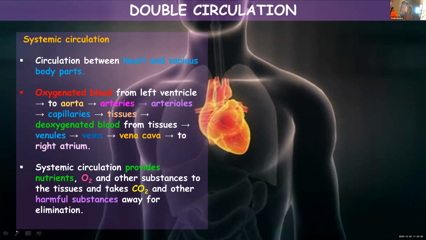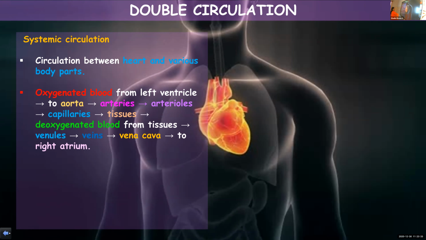Oxygenated blood from left ventricle will be carried by aorta. To aorta first it will go. Then aorta is the largest artery. They'll break up into small arteries. Then arterioles, further smaller branches. Again, they'll break up into smaller capillaries. They will supply to the tissues. And from the tissues, deoxygenated blood will be first taken by the smaller branches, venules. They unite and form veins, a larger vein, vena cava, and they will take it back to right atrium.